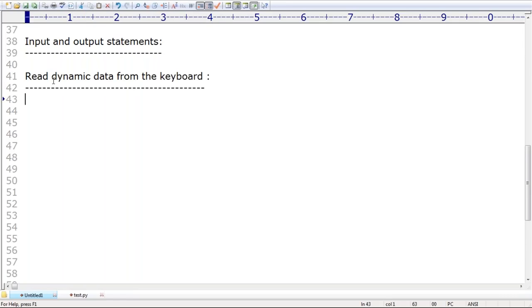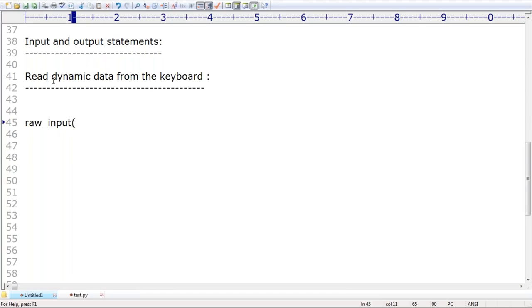Dynamic data, right? How can you read dynamic data from the keyboard? Remember that, sir. There are two functions available. What is the first function? Take very special care, sir. Okay, what is the first function? It is raw underscore input.